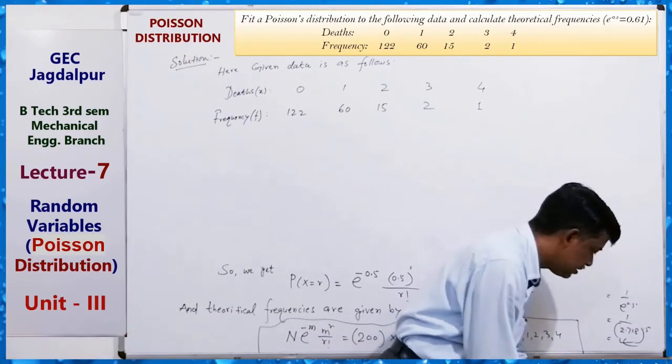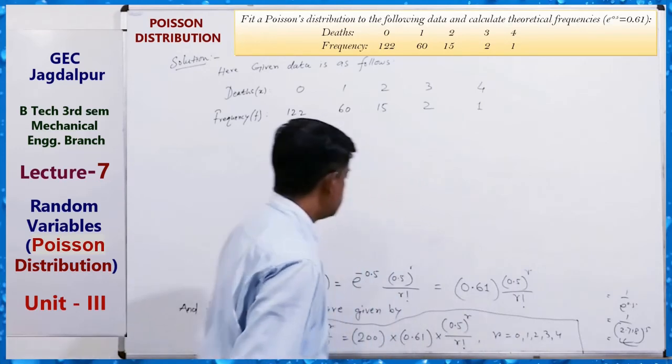Therefore, the theoretical frequencies are as follows.